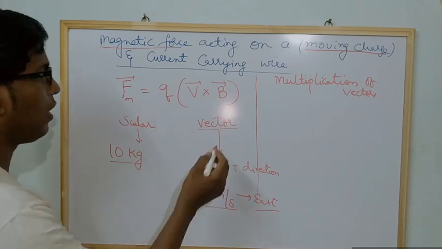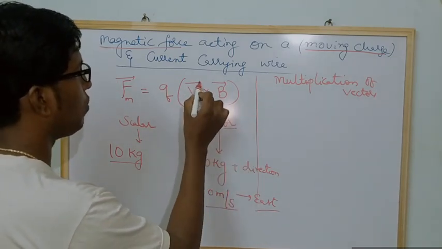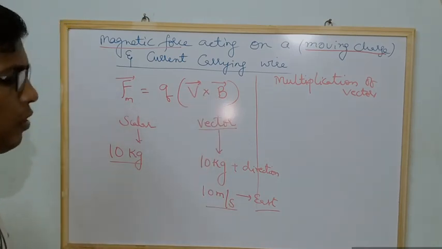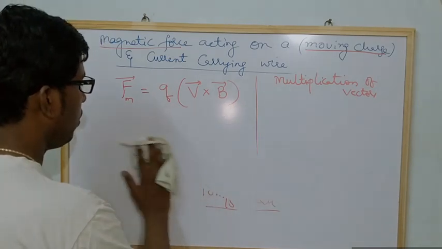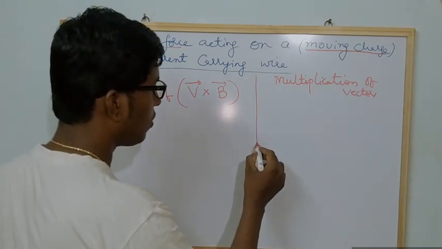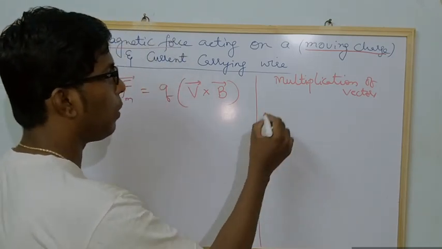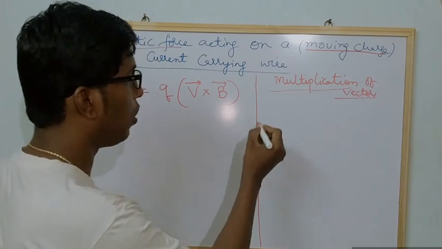A vector can be represented by an arrow, that is nothing but a vector. So a vector has both magnitude and direction. That is a basic term that you learn even in your state textbook. Now coming to the multiplication of vectors. A vector can be multiplied in three ways that you have to remember.